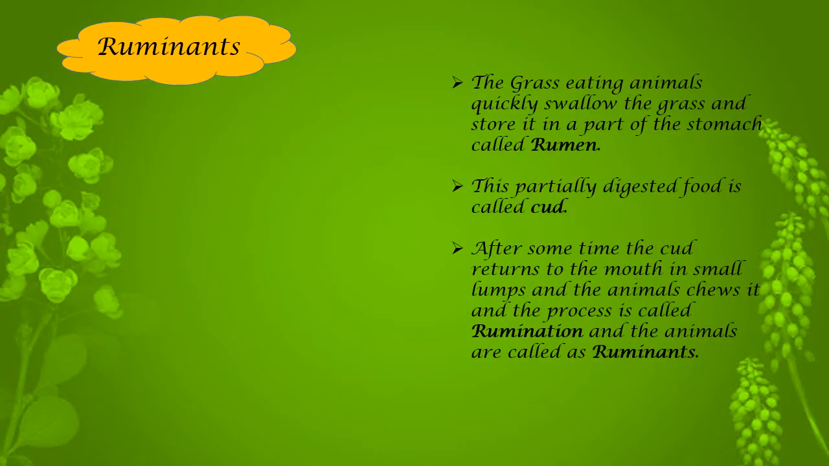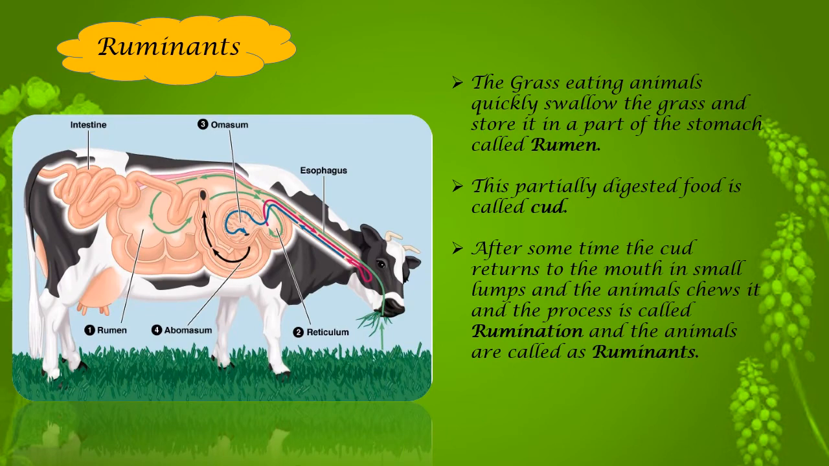Ruminants. The grass-eating animals quickly swallow the grass and then store it in a part of the stomach called the rumen. The best example, we have taken a cattle, that is a cow. When the cow grazes the grass, it will not immediately chew everything. It will just swallow it as it bites the grass, and it will get stored in this particular region which is called the rumen.